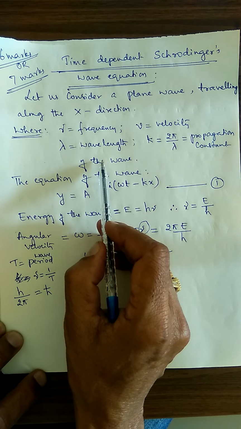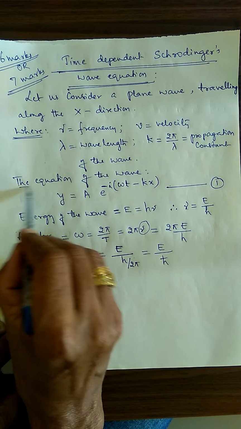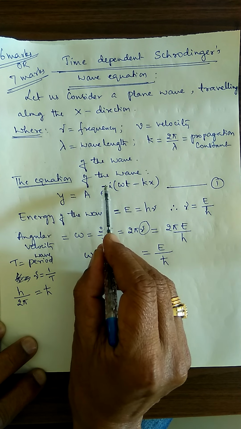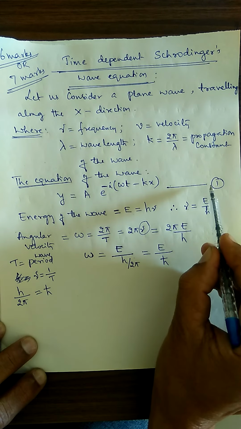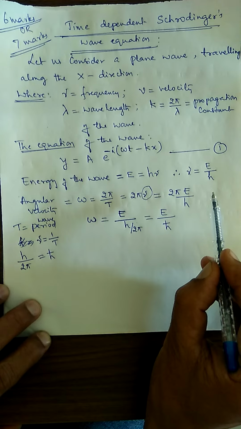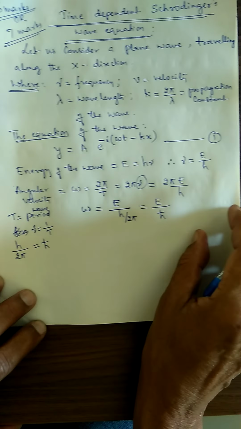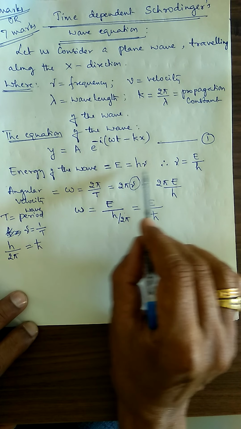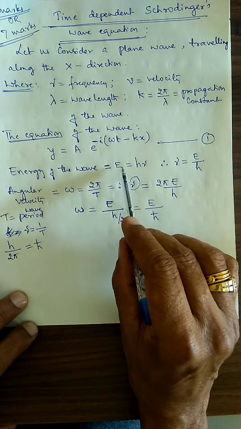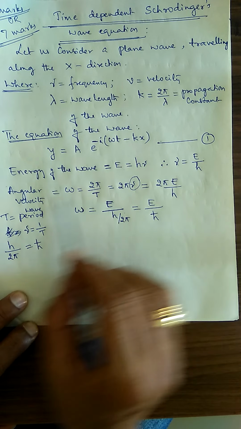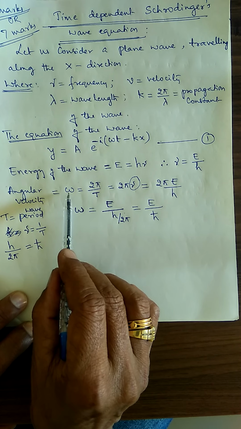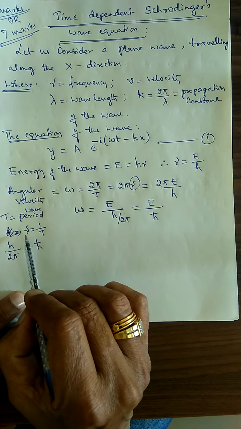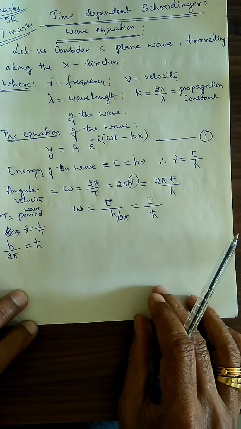The equation of the wave is y is equal to a into e to the power of minus i omega t minus kx. Energy of the wave is E is equal to h nu, therefore frequency nu is equal to E divided by h. Angular frequency omega is equal to 2 pi by T, where T is the period, and 1 by T is equal to the frequency.